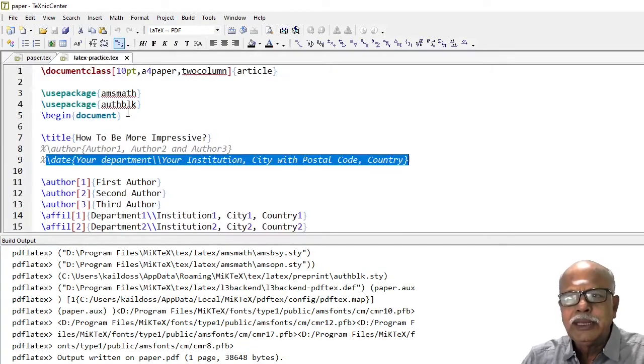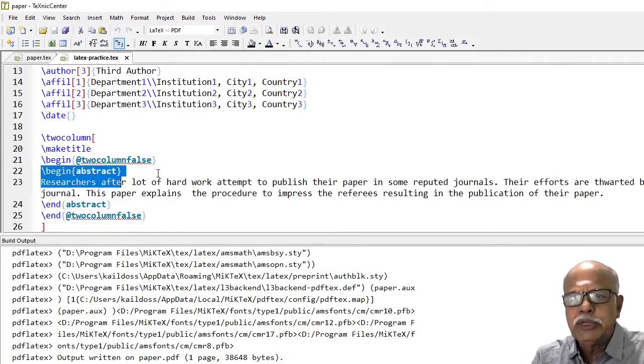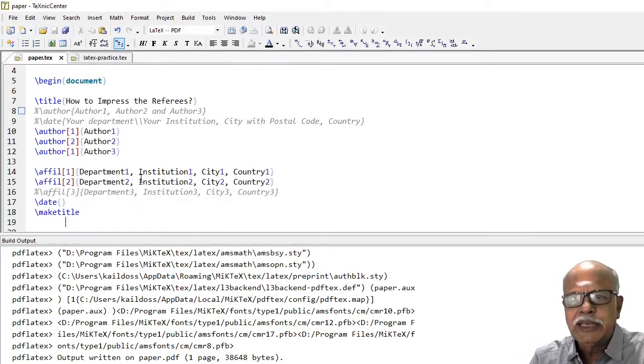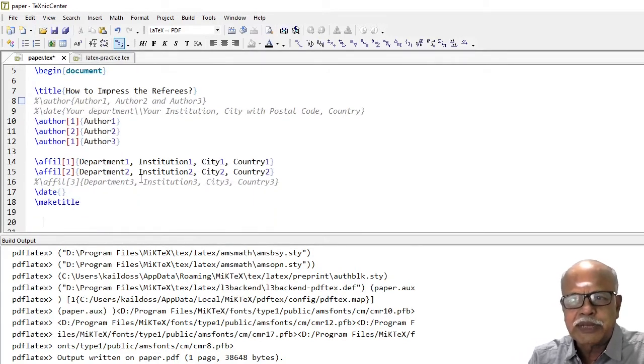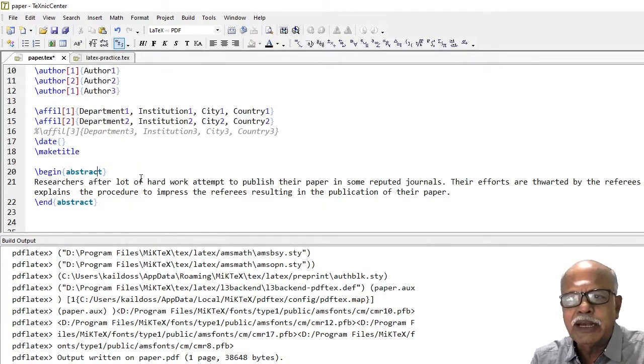Now, let us consider that you want to summarize your paper as an abstract. Abstract is given in the abstract environment, \begin{abstract}, \end{abstract}.